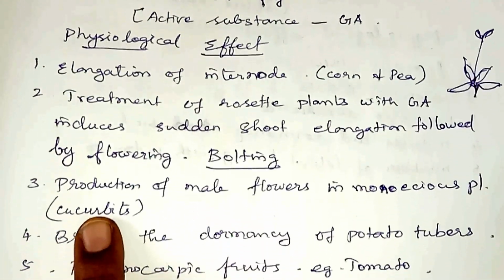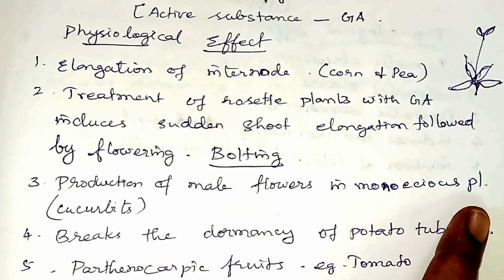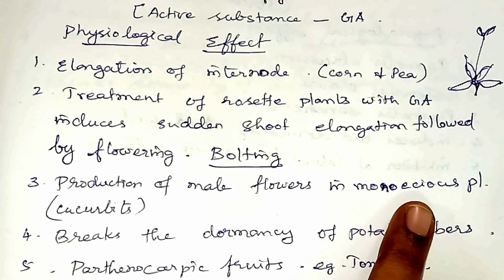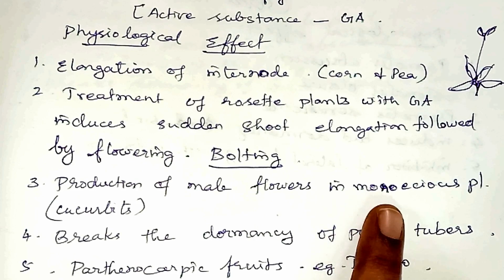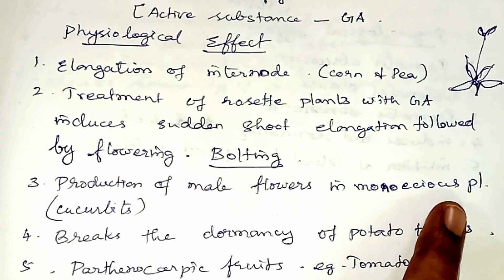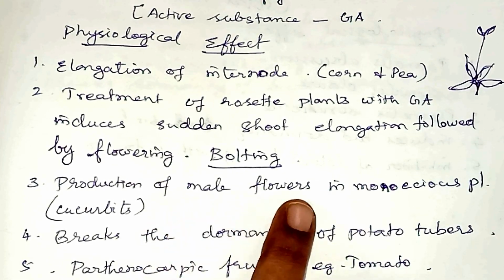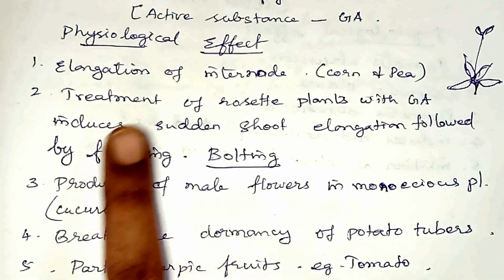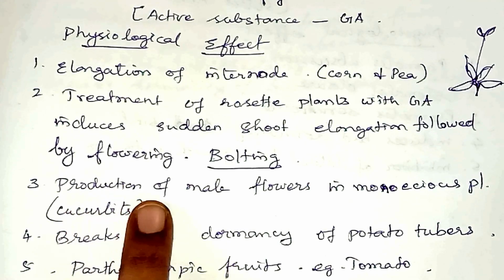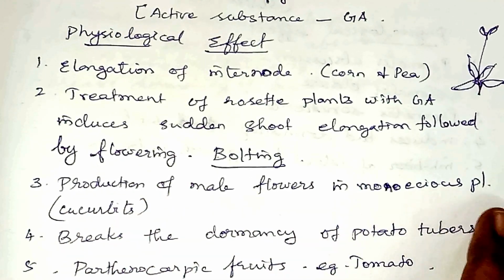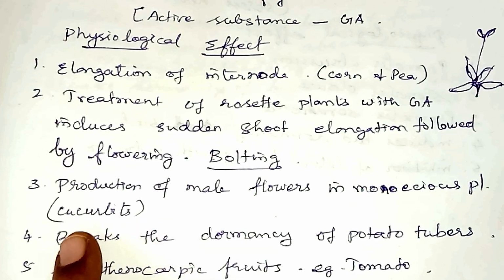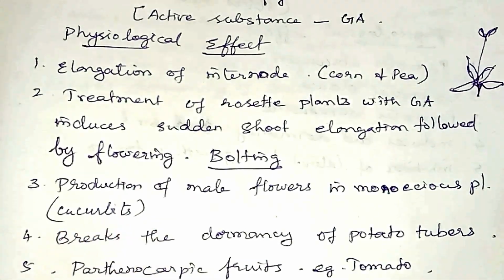Thirdly, production of the male flowers in the monoecious plant. What do you mean by monoecious? Both the male and the female flower will be borne on the same plant, which is called monoecious. Here male flowers will be more when you administer gibberellins in the plant. The production of the male flowers in the monoecious plant can be caused by gibberellins. An example for it is cucurbits.